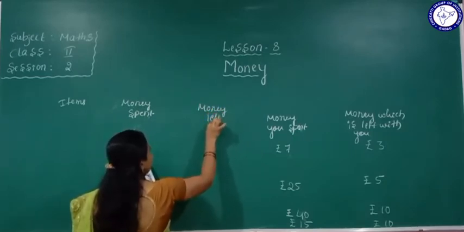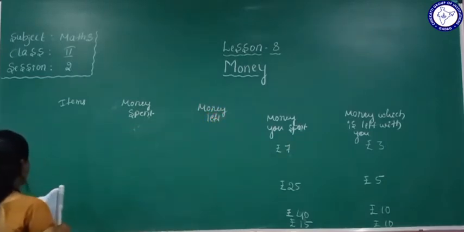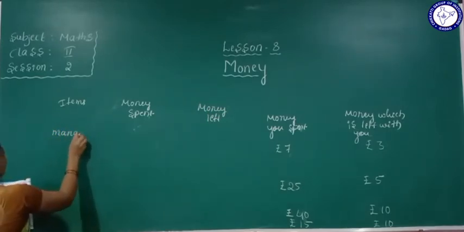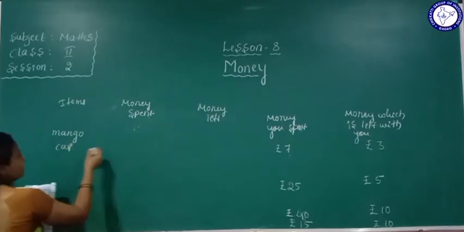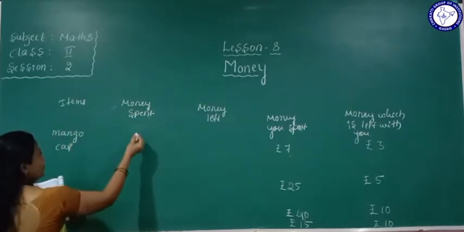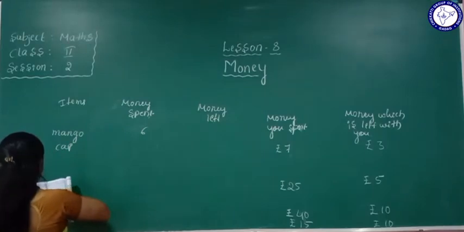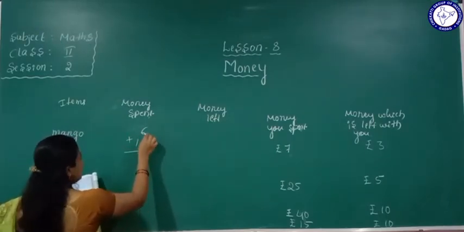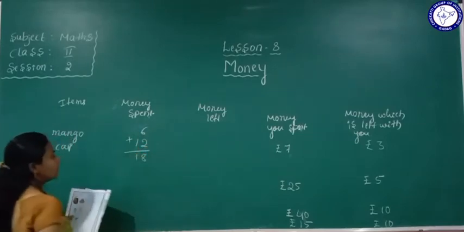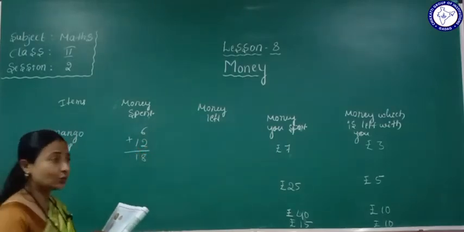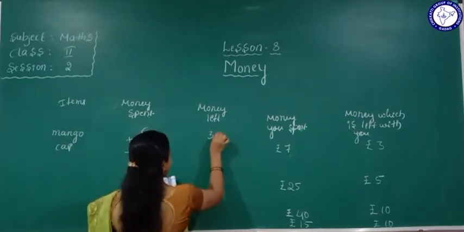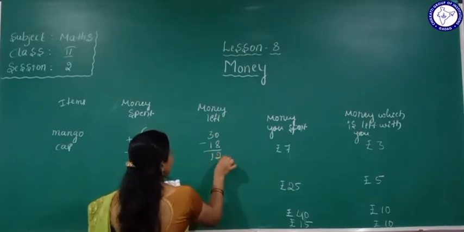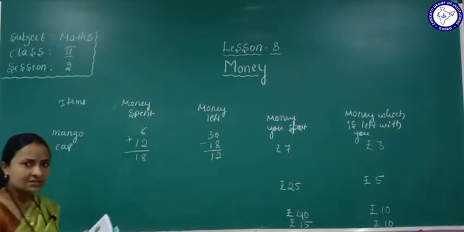Okay, so first one here, mango and cap, they have given here, mango and cap. So its amount, I'll write here: mango amount is rupees 6, cap amount is rupees 12. Add these two. So 6 plus 12, total amount is 18. How much amount do you have? Total 30 rupees. Yes, 30 minus rupees 18. How much amount is left with you? Total 12 rupees. Yes, understood this one.